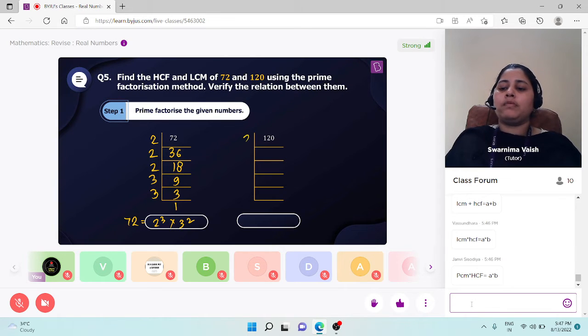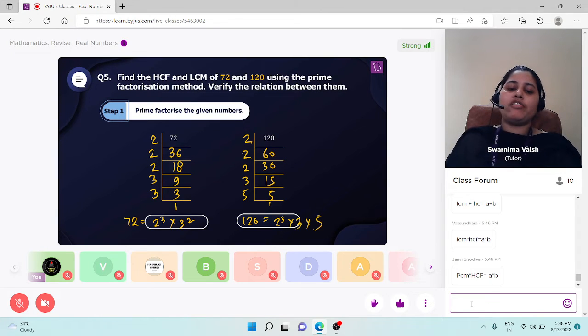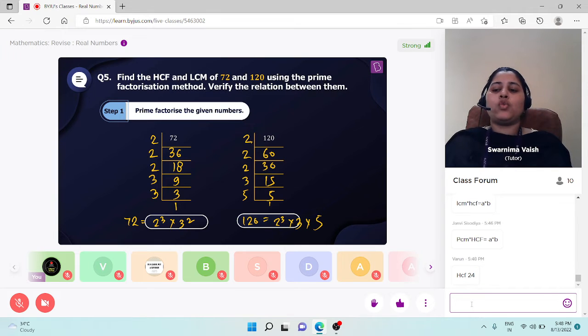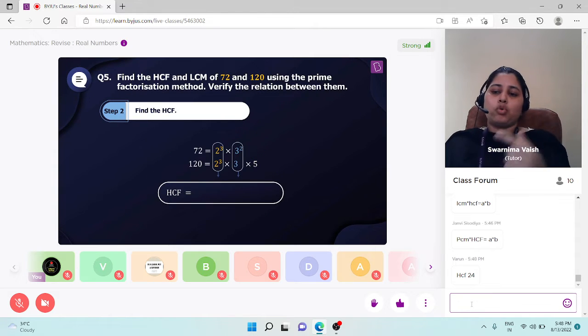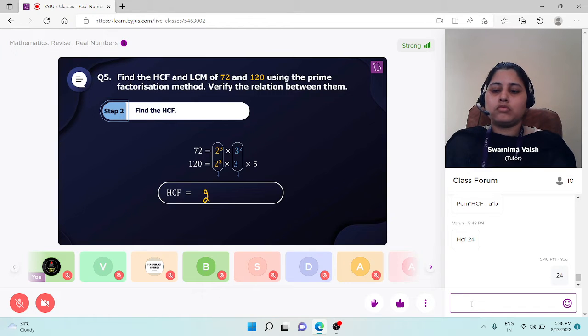For 120, divide by 2. 2 60s are 120, 2 30s are 60, 2 15s are 30, 3 5s are 15, 5 1s are 5. Factors of 120 will be 2 cube into 3 into 5. So students, the HCF of 72 and 120 will be 24. Okay, let's check. Both the numbers have 2 cube as common and 3 is also common. 8 into 3. Yes, Utkarsh and Varun, absolutely correct answer.